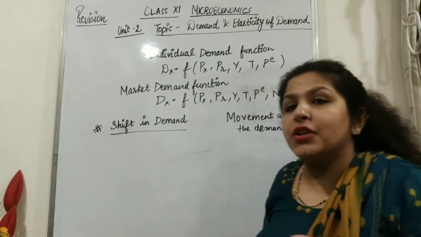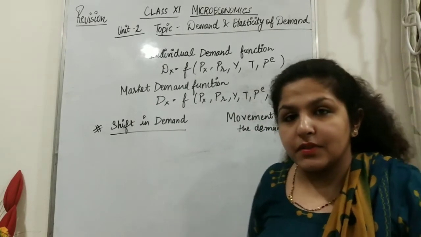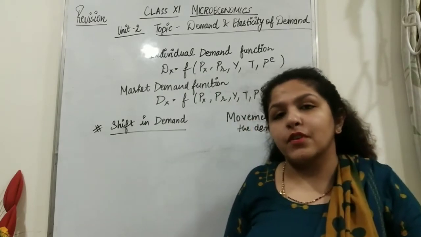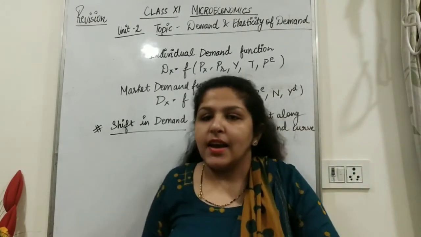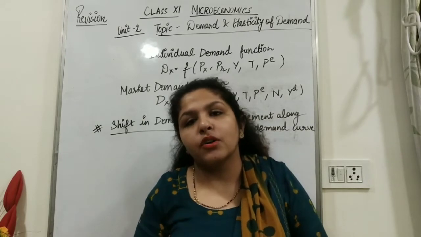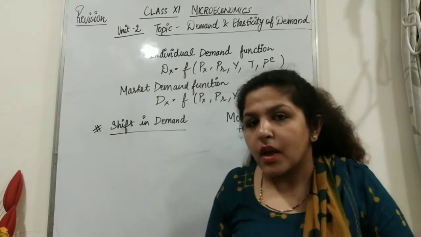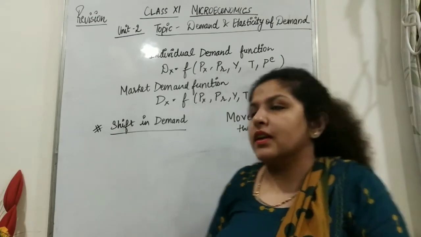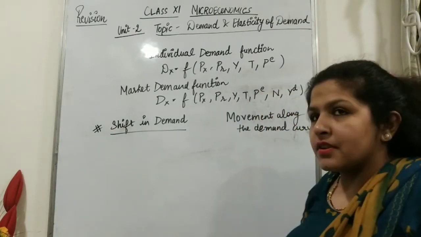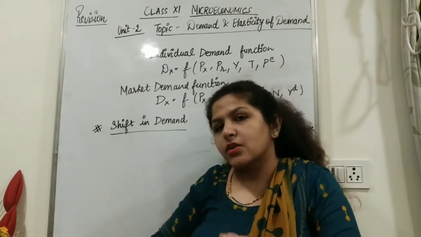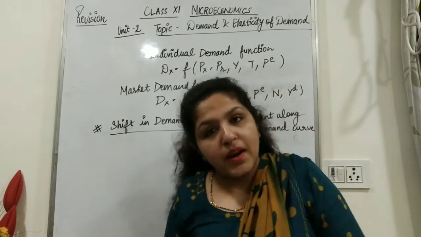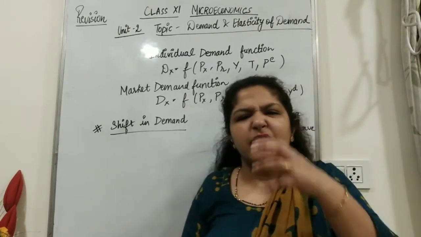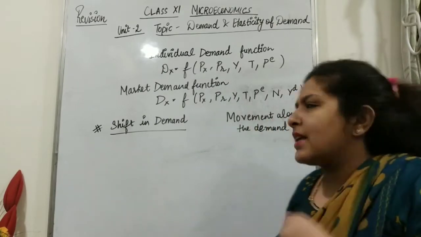Income of the consumer also affects demand. There are two types of goods in this also, normal good and inferior good. Normal goods are those goods which have a direct relationship with the income, and inferior goods have an inverse relationship with the income. So next is taste and preference. If the commodity is in trend, there will be more demand. If the commodity is out of trend, old fashioned, then there will be less demand.